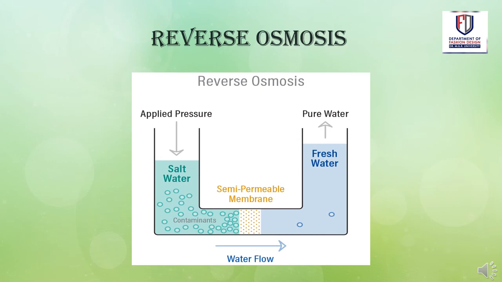This diagram indicates how the reverse osmosis process is used for softening hard water into soft water. So on the left hand side, hard water is passed into the tube which contains a semi-permeable membrane in the center which allows only the water to pass through it. So this hard water will pass through the semi-permeable membrane. All the calcium and magnesium salts are converted into sodium ions and then soft water is got at the other end of the pipe.